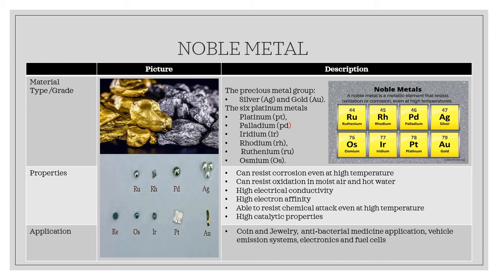Noble metal has high catalytic properties, that is why it is used as catalyst. The application of noble metal are usually it is used as coin and jewelry, and in antibacterial medical application, vehicle emission system, electronic, and fuel cell.